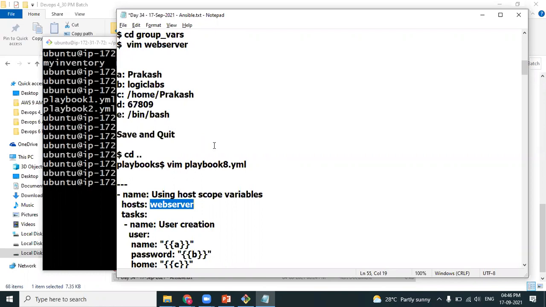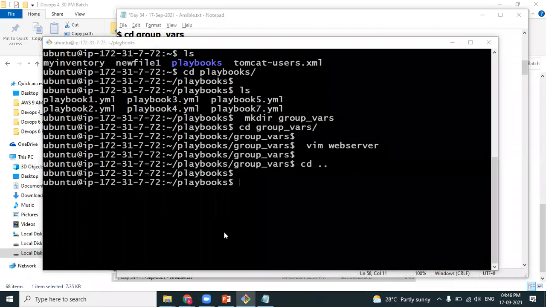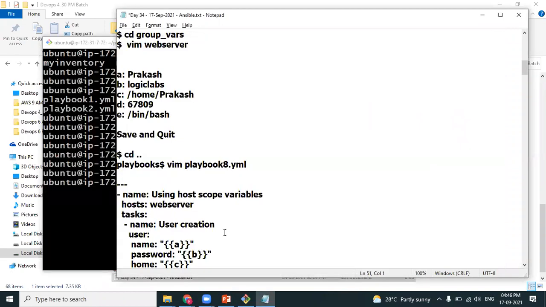Clear? And Sunil, do we have to run this playbook in exactly the same path, or can we run it anywhere? The playbook should be in the same location, and this folder group_vars should be in the same location. Got it. Then only it can read it. Otherwise, it cannot read it. Exactly. Clear? There is no need to import anything. Yes, exactly. So the group names should be the same. That's the only thing you need to keep in mind.